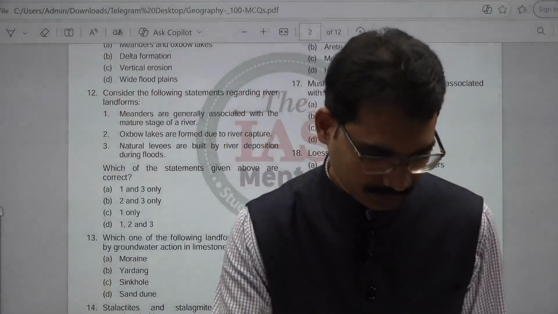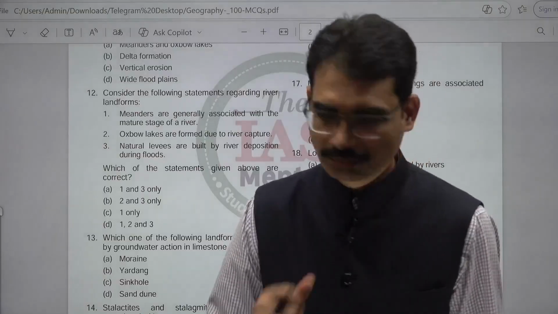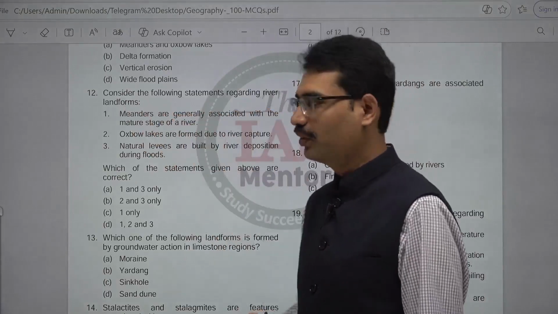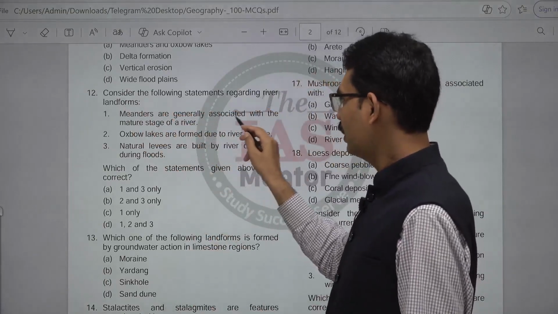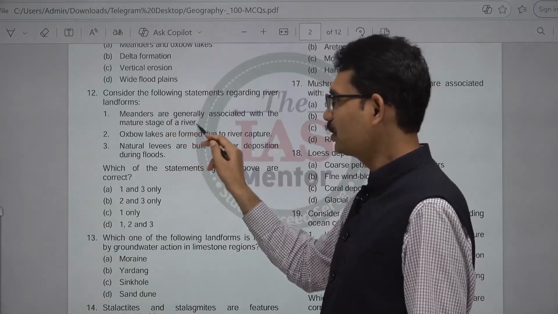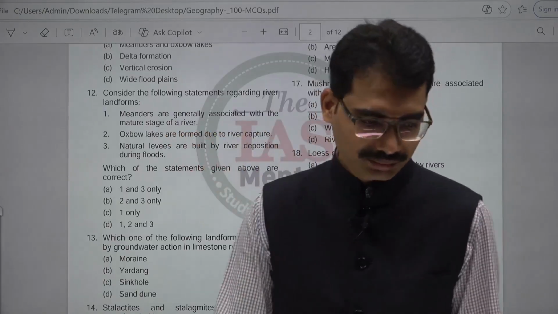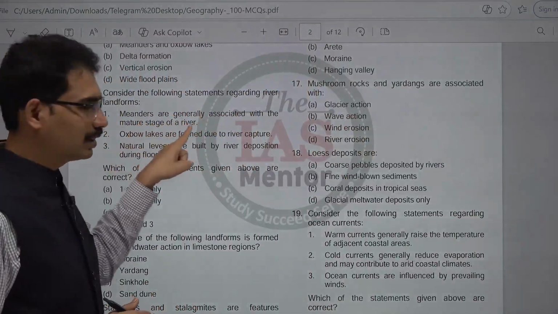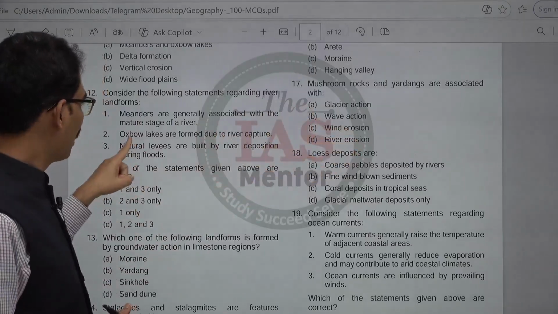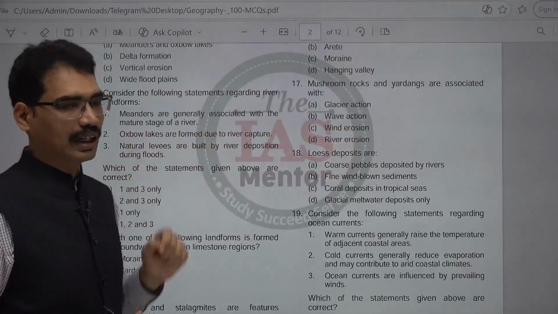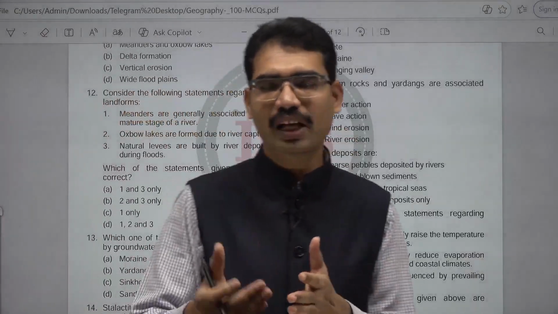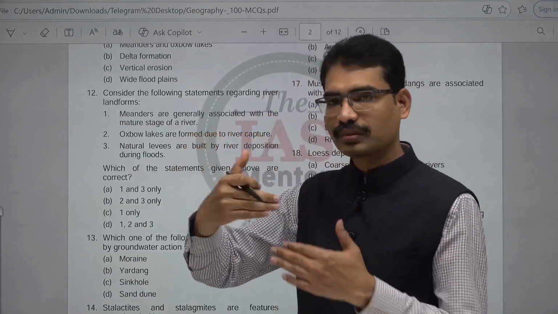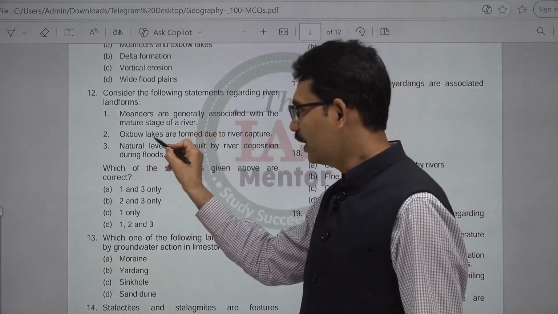12th question. Consider the following statements regarding river landforms. Meanders are generally associated with the mature stage of a river. That is true. Oxbow lakes are formed due to river capture. It is not due to river capture. It is not going to add a river. It is going to cut off. When a river cuts off from an area, then it is going to create oxbow lakes.